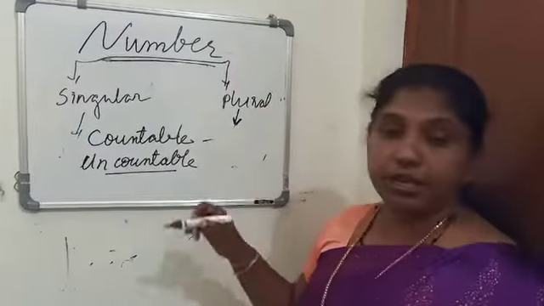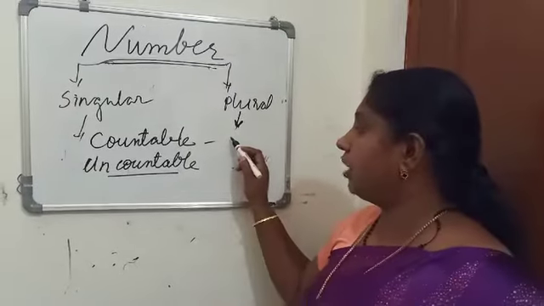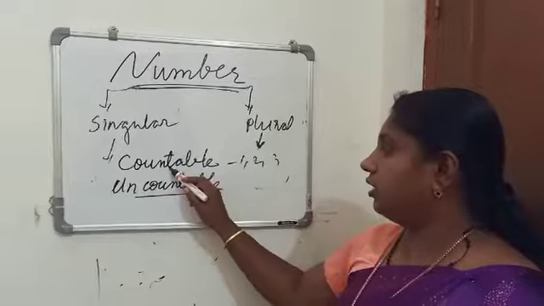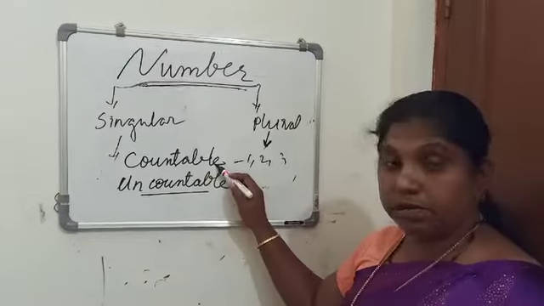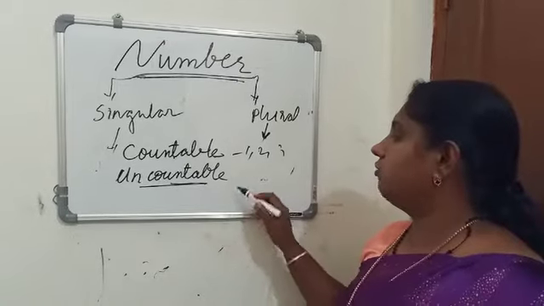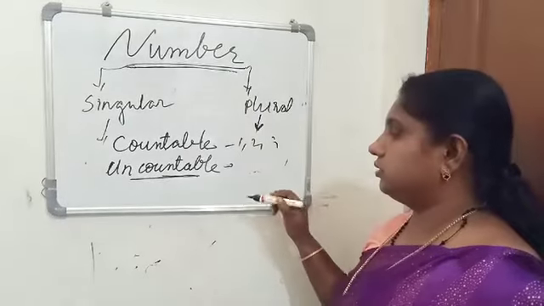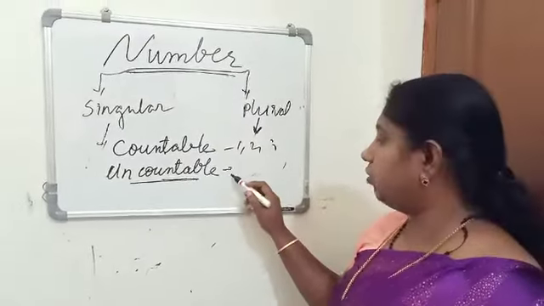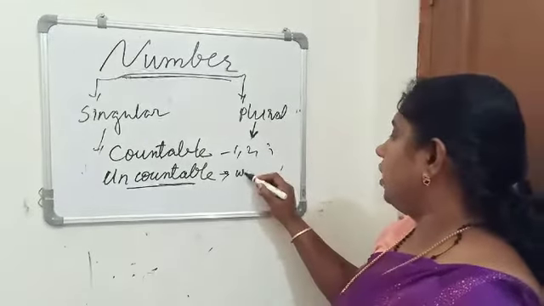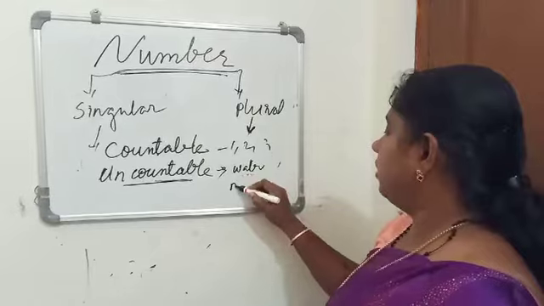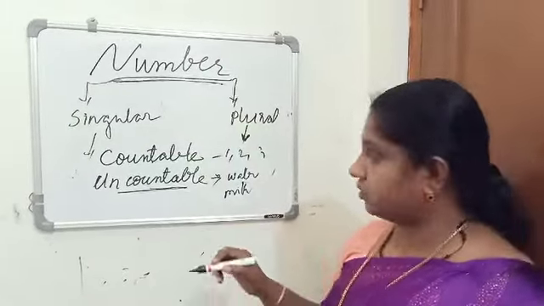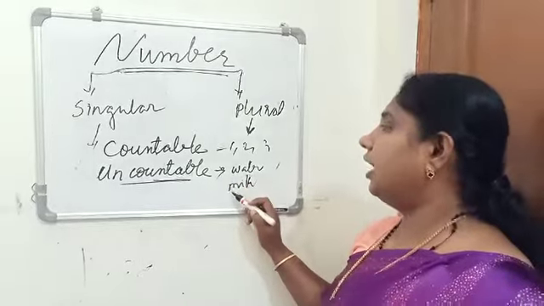Nouns which can be counted as 1, 2, 3 like that are called countable nouns. So these countable nouns have a plural form. Uncountable means which cannot be counted. Nouns which cannot be counted are called uncountable nouns, like water, milk. Such kinds we can't count as 1, 2, 3 like that. So such nouns are called uncountable nouns.